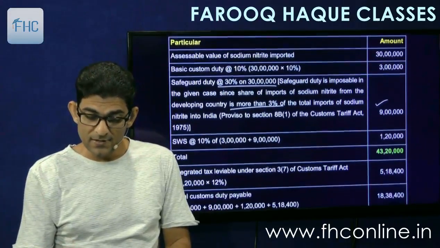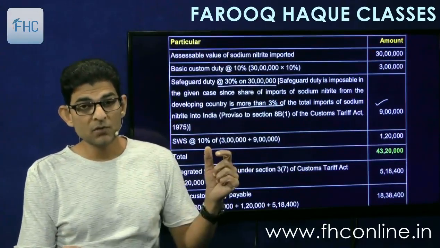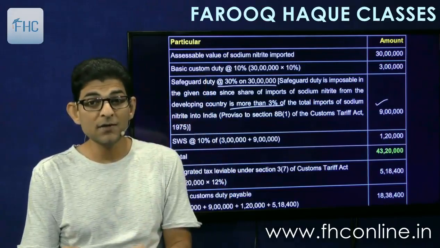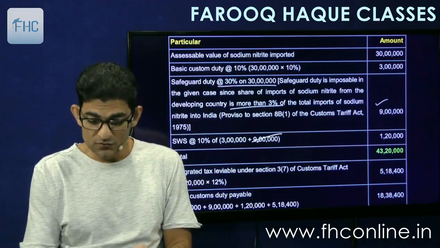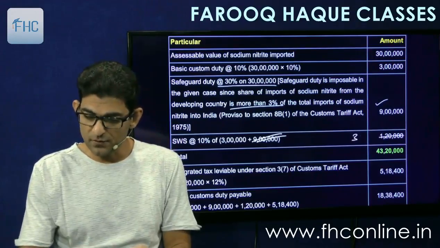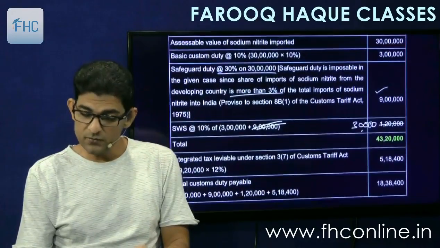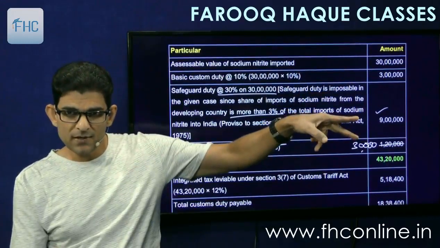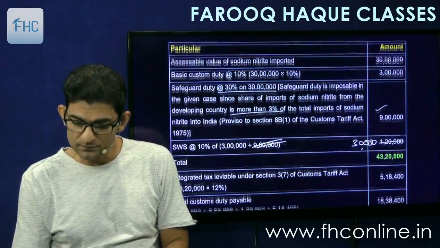Then we'll add the SWS, Social Welfare Surcharge. Now make a correction here. Social Welfare Surcharge will be only on basic customs duty. It is not chargeable on safeguard duty. So this you cut off. So it will be only of 3 lakhs. 10% of 3 lakhs will be only 30,000. So if that is 30,000, then the total will come to 30 lakh plus 3 and 9, 42 lakh 30,000.